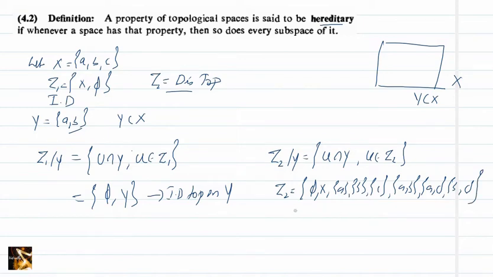So intersecting them with Y, what is Y? Y is actually {A, B}. So intersecting them with the set {A, B}, you will get tau 2 restricted to Y as follows.